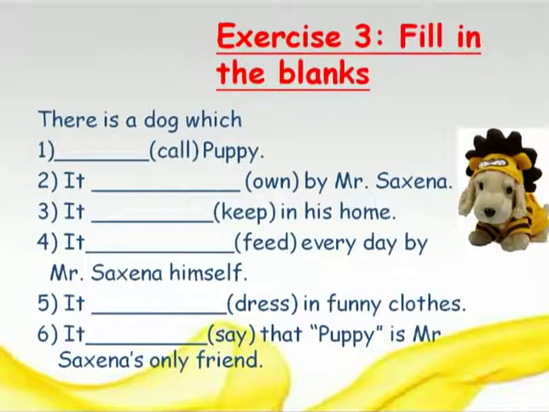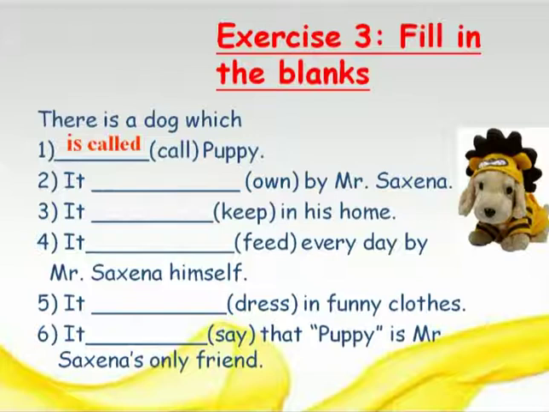So, there is a dog which blank puppy. You have to use the verb call. It blank by Mr. Saxena. You have to use the verb own here. It blank in his home. Here the verb is keep. It blank every day by Mr. Saxena himself. Here you have to use the simple present tense and the verb given is feed.